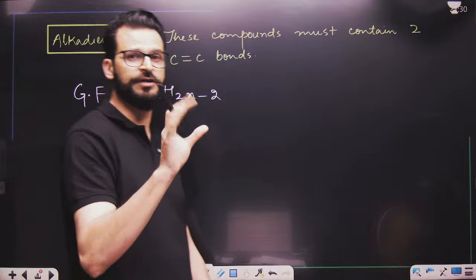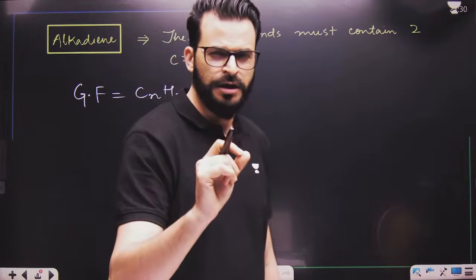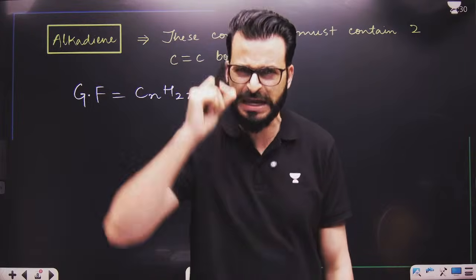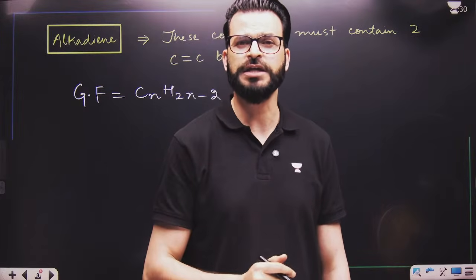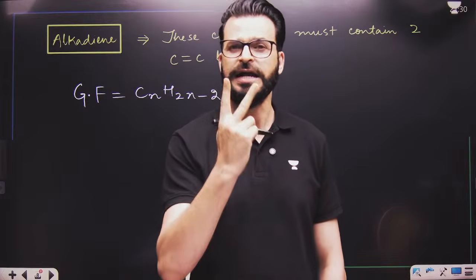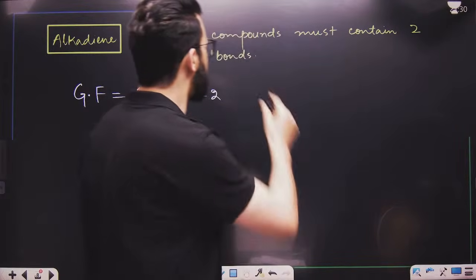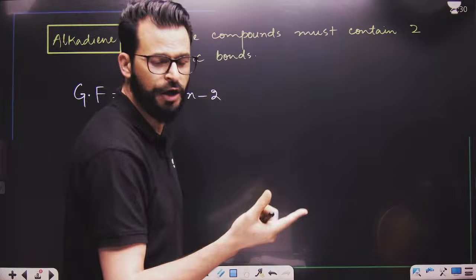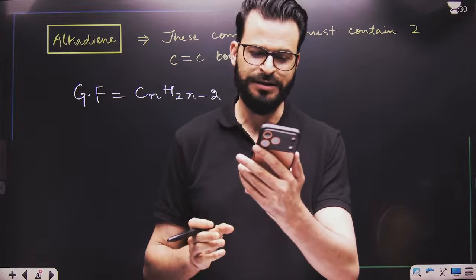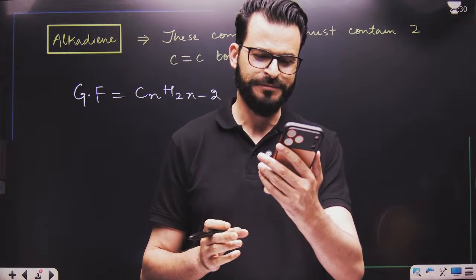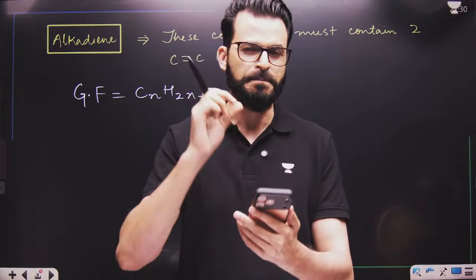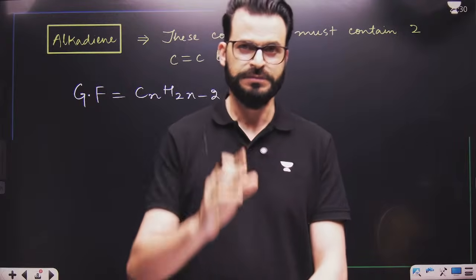Now, listen carefully. How many carbons must be present in the simplest member so that we can show 2 carbon-carbon double bonds? For at least 2 carbon-carbon double bonds, what should the minimum number of carbons be?